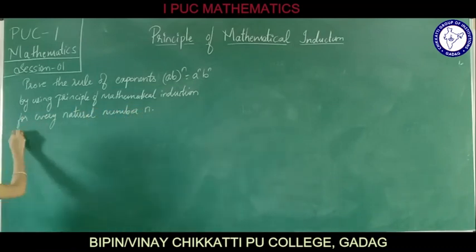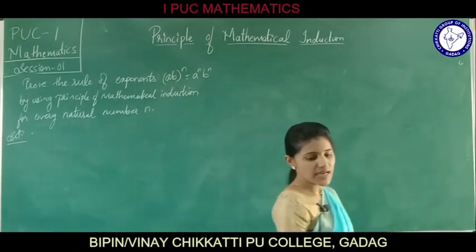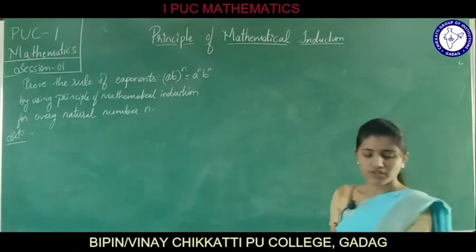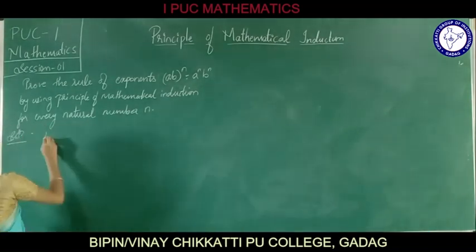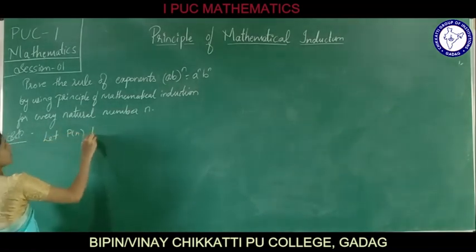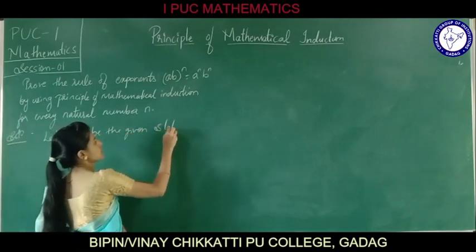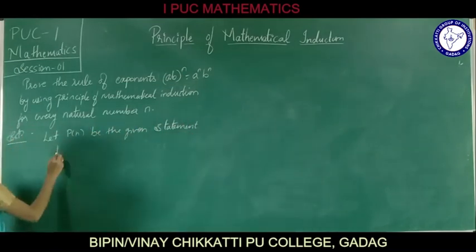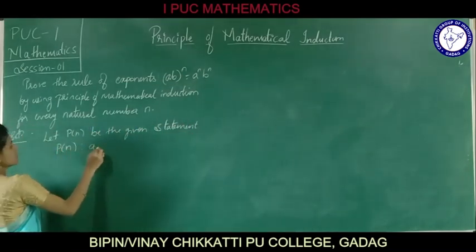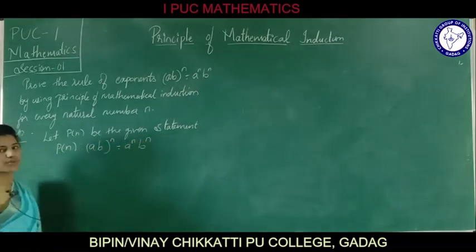This is our given problem. So we shall start proving now. Let us consider that P of n be the given statement. What happens if P of n is the given statement? Then we can write it as P of n such that a into b whole raised to n is equals to a raised to n into b raised to n.